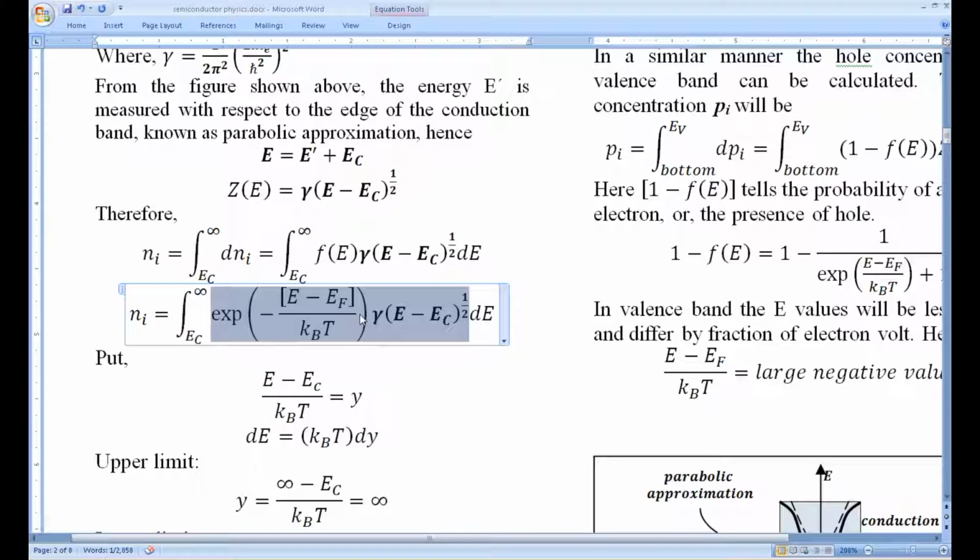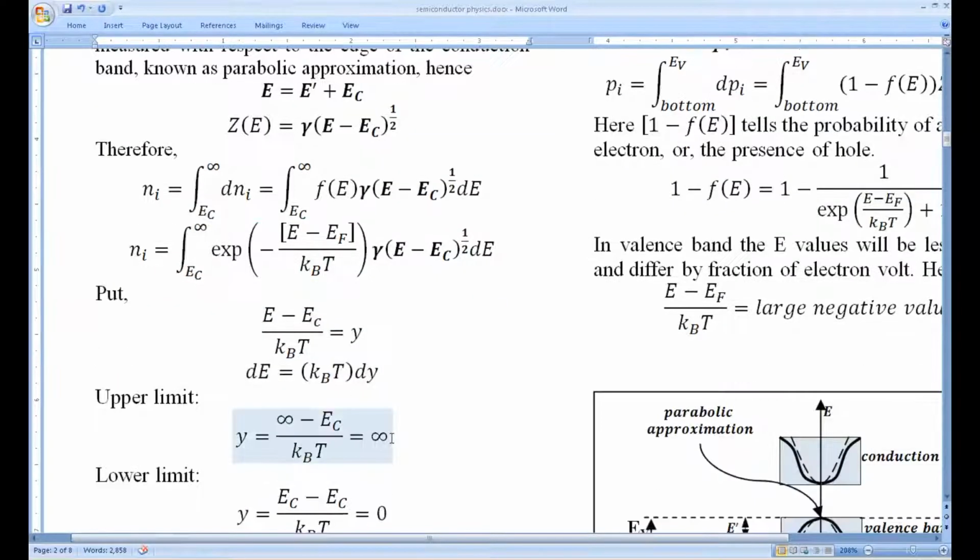In order to get rid of certain terms, and to make it look like a gamma function, as in mathematics you have been taught the beta function and gamma function, we will be using the gamma function here in a moment. So here let's substitute (E minus Ec) by kBT as some y. It is only for integration simplification. Let's differentiate this: dE is equal to kBT dy, as Ec is a constant, its differentiation becomes 0. So dE is equal to kBT dy.